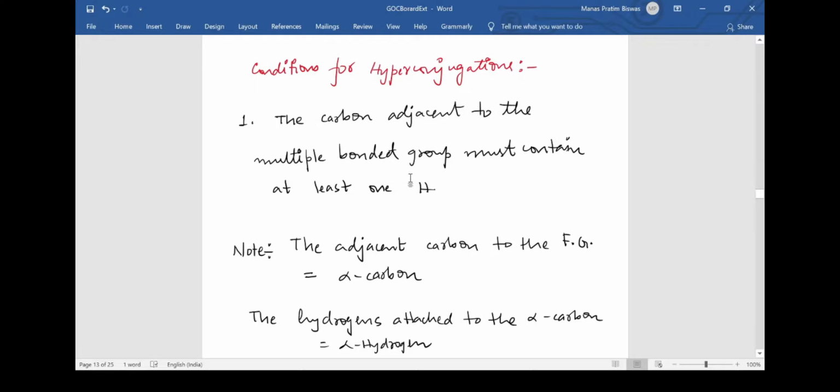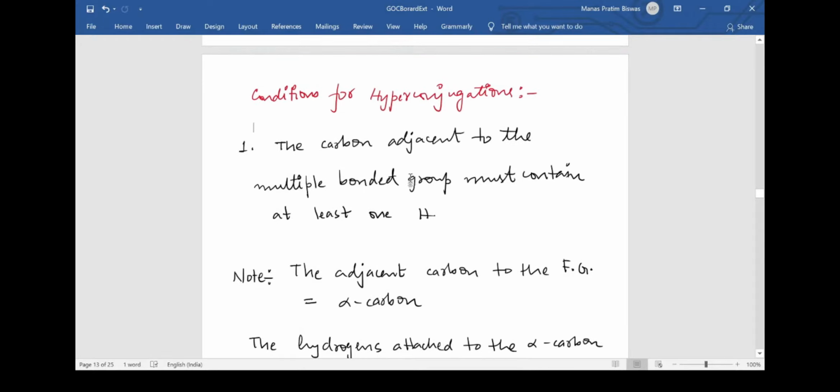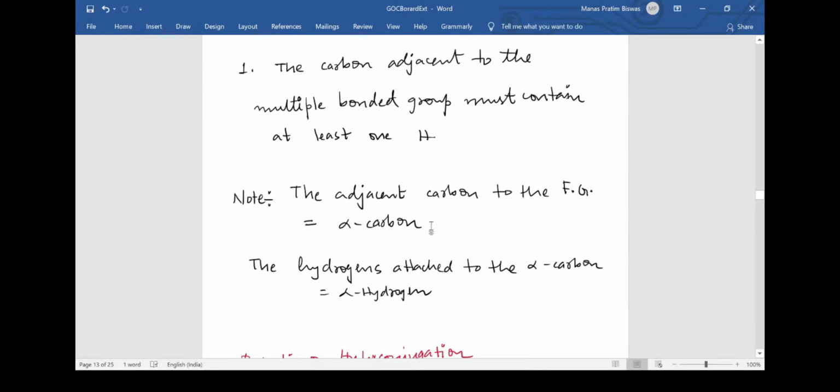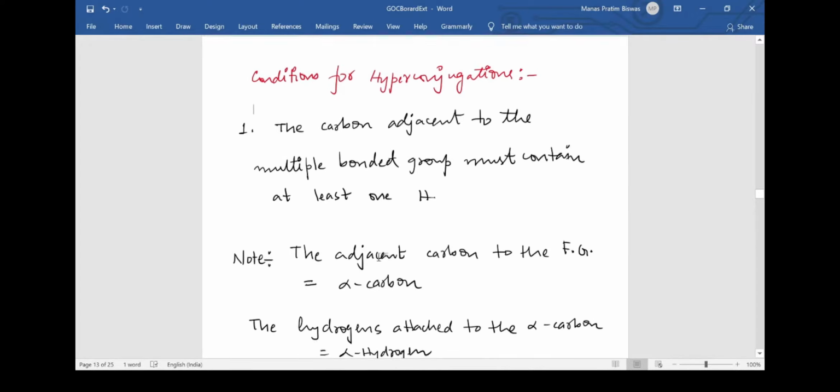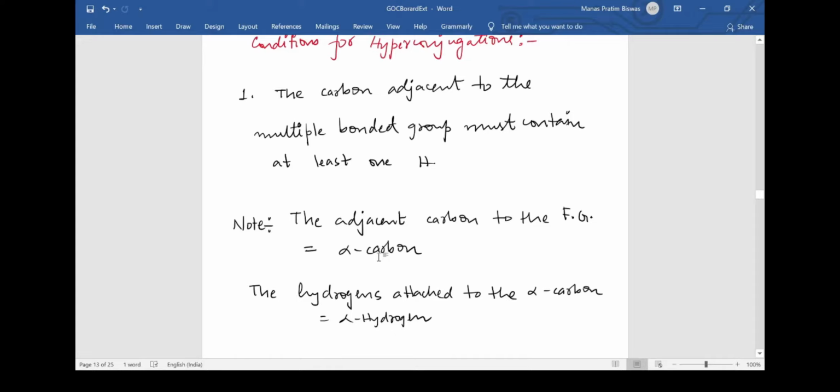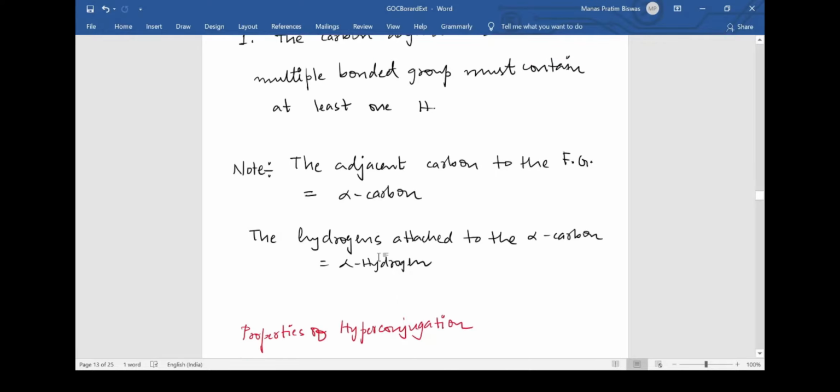I have hidden the names of alpha carbon and alpha hydrogen. I have written them a bit later. This carbon adjacent to the multiple bonded group is called the alpha carbon, and the hydrogens attached to the alpha carbon are called the alpha hydrogens. In case you don't remember what alpha hydrogen and alpha carbon are, you need not remember all those things. You just see that you have a multiple bonded functional group, look adjacent to it, and find if there is any hydrogen attached to that carbon. If there is hydrogen attached to the carbon, then hyperconjugation will always take place.